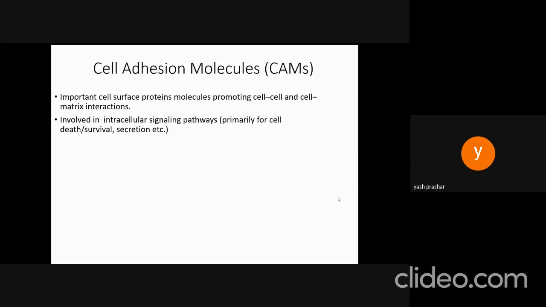Also, these cell adhesion molecules are involved in intracellular signaling pathways, primarily for cell death, survival, and secretion. So, these cell adhesion molecules play a very important role in the cell junctions.